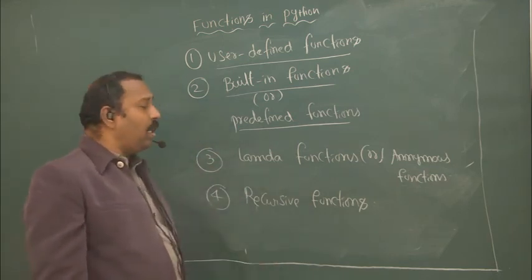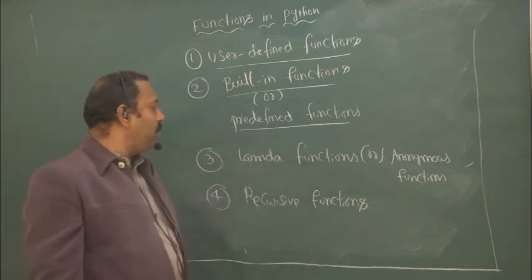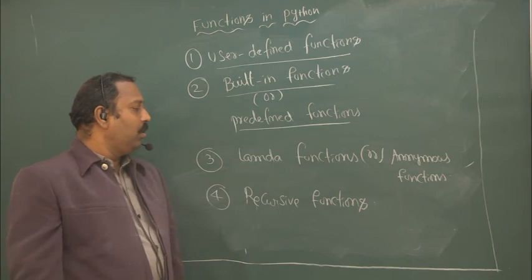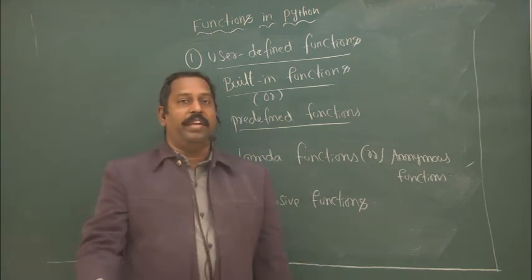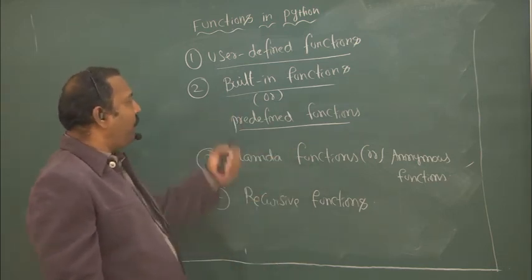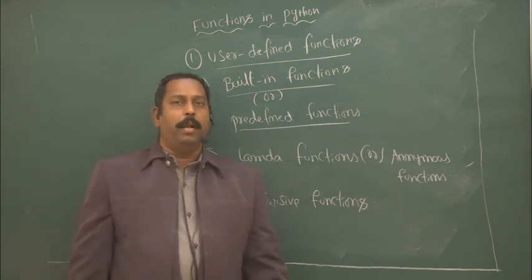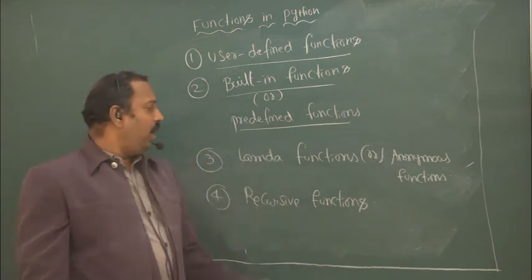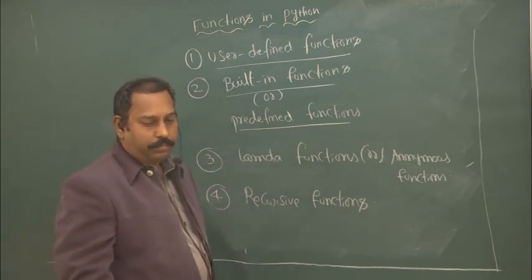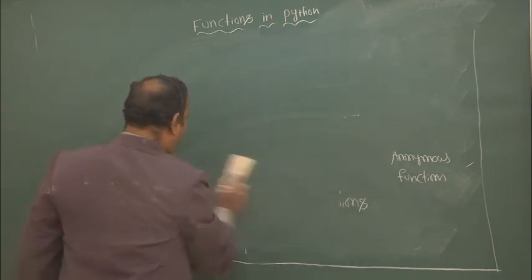And last one is called recursive function. A function calling itself is called recursive function. Particular problems can be solved by using recursive functions. So these are the 4 different types of functions available: user defined functions, built-in functions or predefined functions, lambda functions or anonymous functions, and fourth one is recursive function. These are the functions available in Python. So first we will see user defined functions.